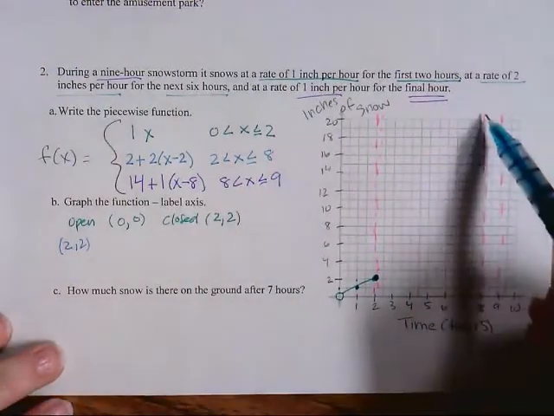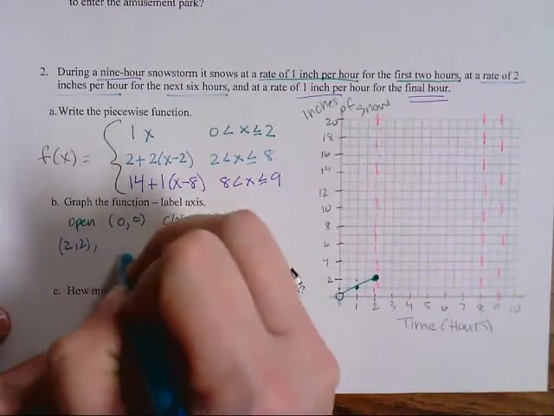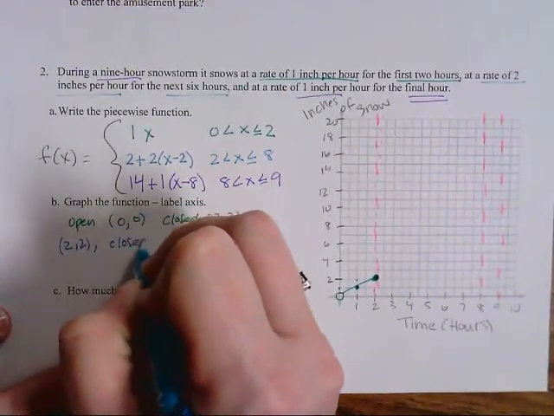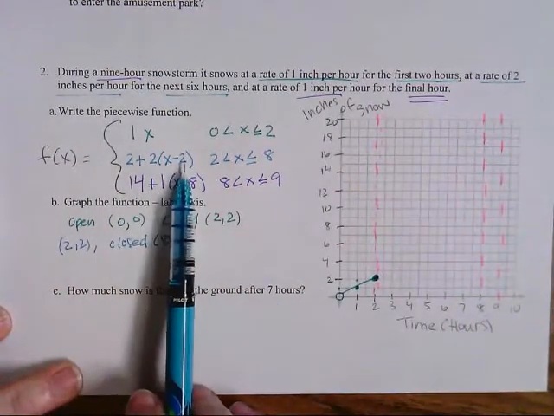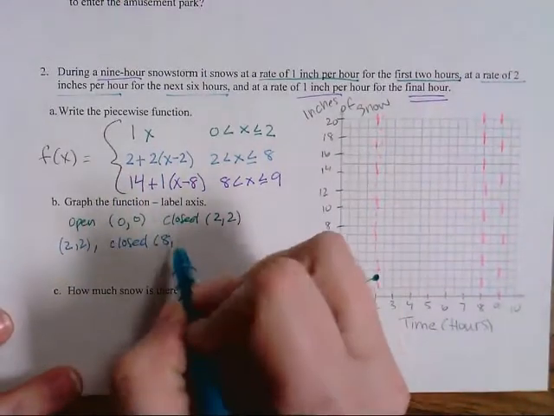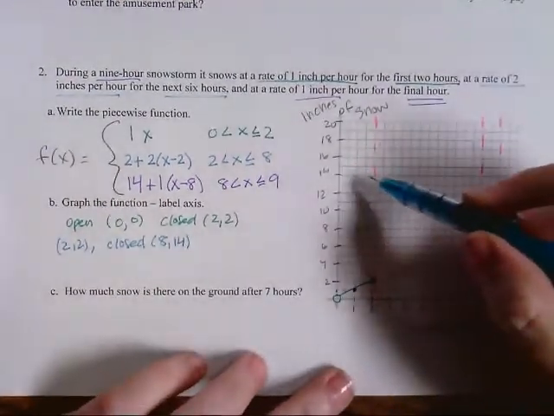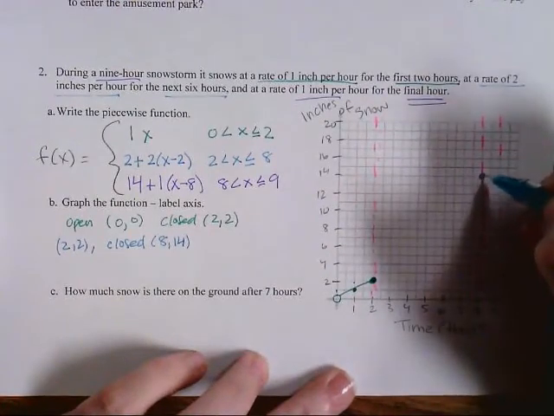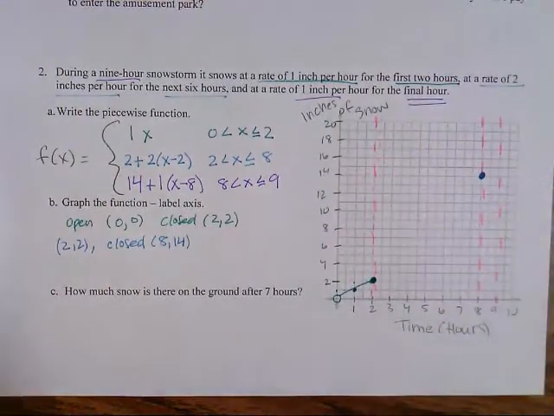Then where it's going to finish on this fence, we're going to plug in 8. So we're going to end at a closed point. We're going to plug in the number 8. 8 minus 2 is 6. 6 times 2 is 12. Plus 2 is 14. So here is 14, and it will be closed as well. All right, I'm going to connect these. I'm going to use a ruler.